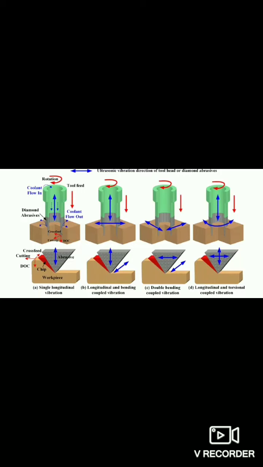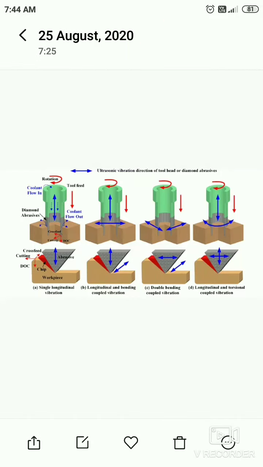This type and level of sound which has a harmful effect on our ears or on people is called noise pollution. We have to avoid it as much as possible.